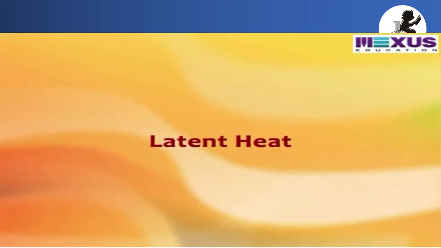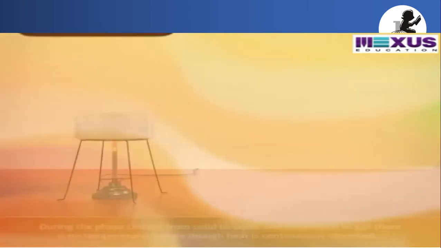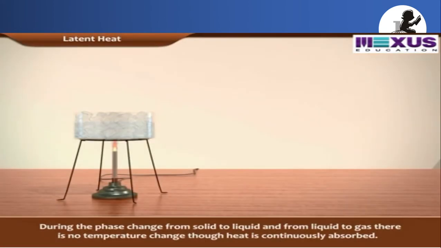Next, latent heat. What is meant by latent heat? During the phase change from solid to liquid and from liquid to gas, there is no temperature change, though heat is continuously absorbed.